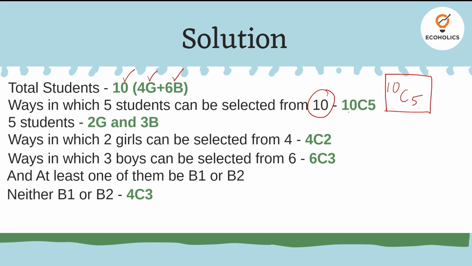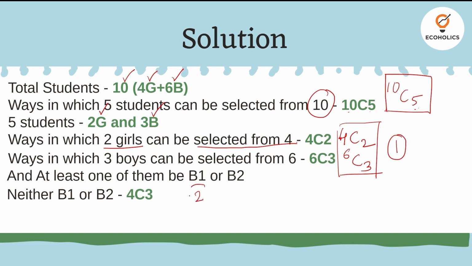But out of these many ways, there are 2 restrictions or 2 conditions that need to be met. The condition is that out of these 5 students, 2 of them should be girls, 3 of them should be boys. That is the first condition, which means ways in which 2 girls can be selected from 4 is 4C2 and this is 6C3 where 3 boys are selected from the set of 6 boys. So this would be there in the numerator. But this alone is not sufficient. So this satisfies condition 1.